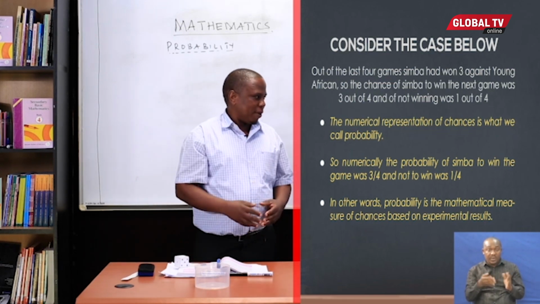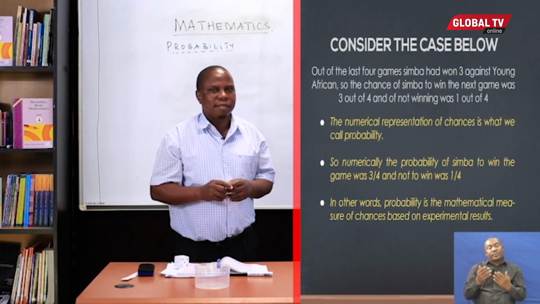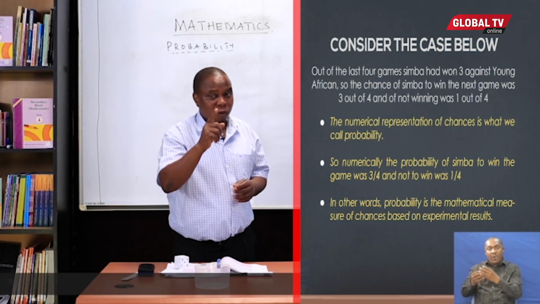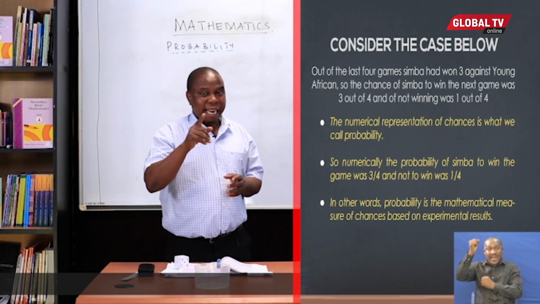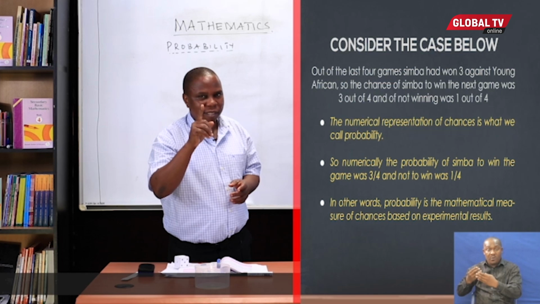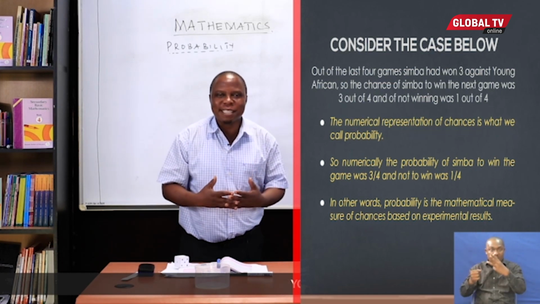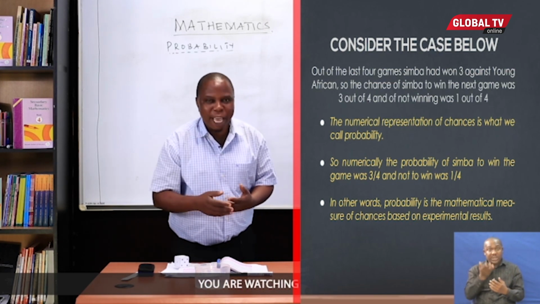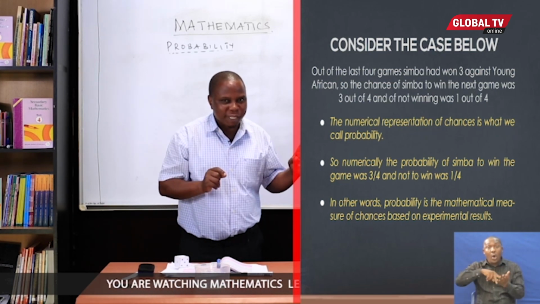Consider the case given below. Out of the last 4 games, Simba won 3 against Yanga. Out of the last 4 games they played, Simba emerged the winner in 3 against Yanga. Now someone wants to find what will be the chance of Simba emerging the winner in the next game. You need to have the theory of probability to do it.